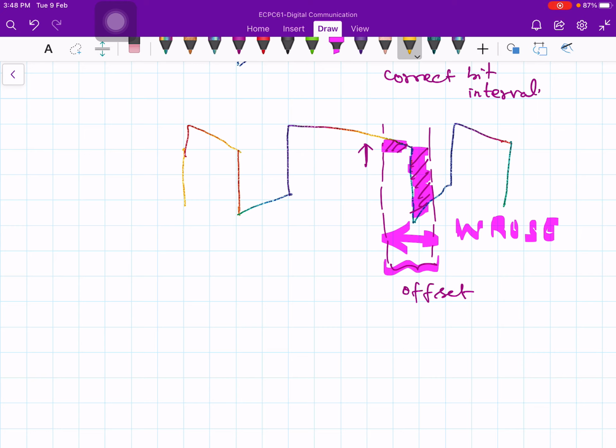Okay, so this is very bad because your local clock is misadjusted after such a long string of ones. So that's another possible source of problem for a long string of ones. Obviously the problem gets worse as the length of the all-one sequence or all-zero sequence increases. Therefore, you should not allow long strings of ones.